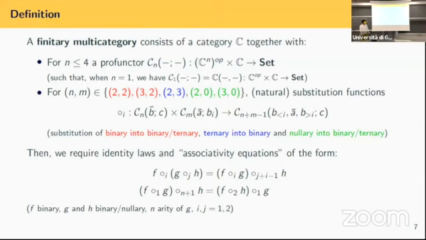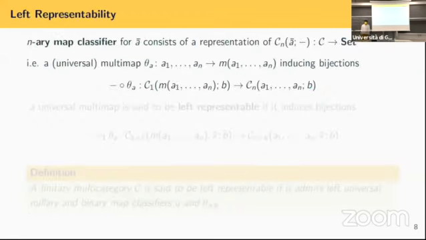And then the associativity equations are literally the same, but of course we don't have all of them, we just have, I think, around 10 of them, because f is always binary, g in the top one is always binary, in the bottom one it could be binary or nullary, but you can write them down, there are not that many, just around 10. Now, let's go to the theorem.